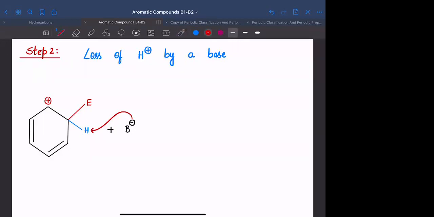Whenever H positive is removed, what will happen? यहाँ पे negative आएगा. That negative charge, can it form a bond with this positive charge? So a negative और positive के बीच में pi bond बन जाएगा. Okay, so you can show the reaction as ये जो B minus है, it attacked hydrogen, and there is formation of pi bond between the positively charged carbon and this particular negative charge. दोनों simultaneously हो जाएगा.